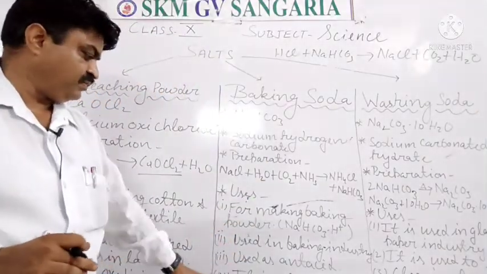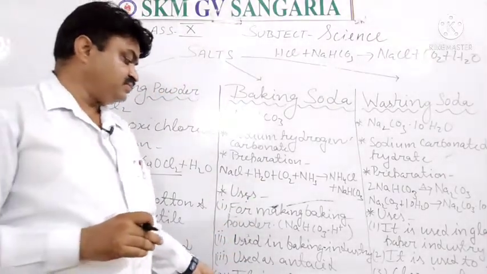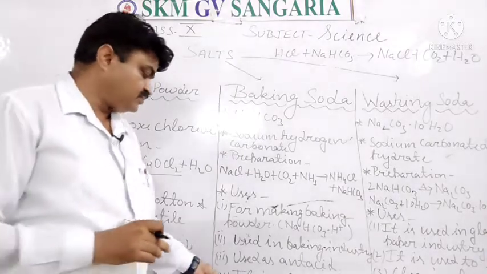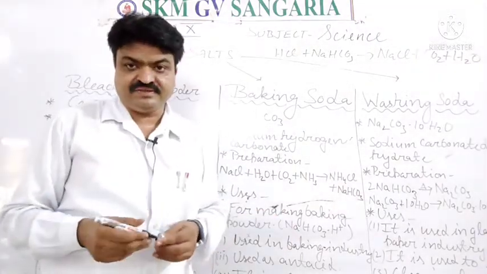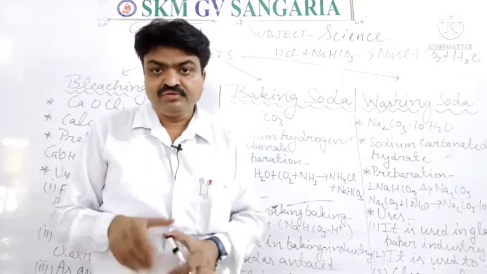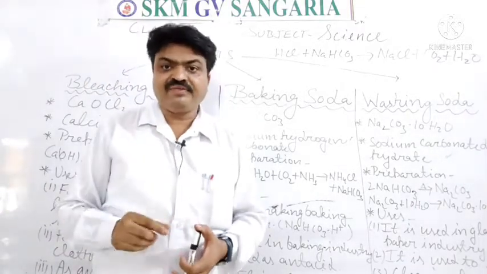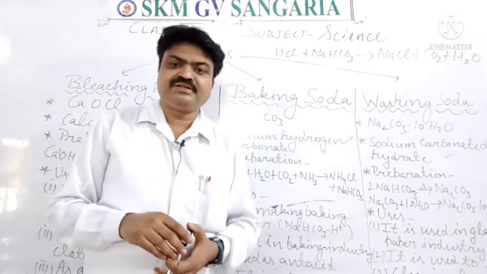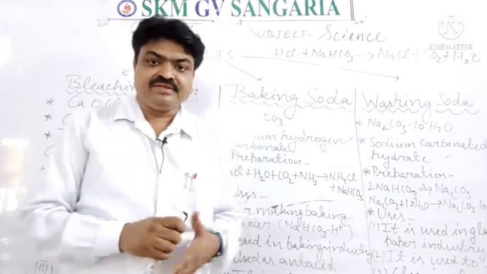Next importance of this, student: it is used in soda acid fire extinguishers. There are some cylindrical bodies, student. Those cylindrical bodies have an acid bottle, and with the acid bottle there is baking soda.